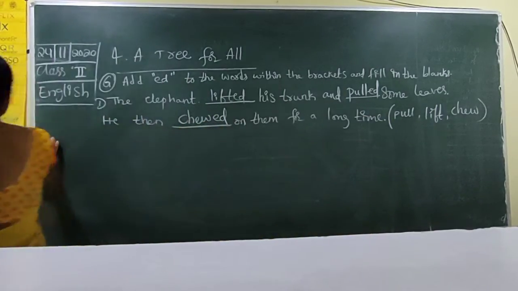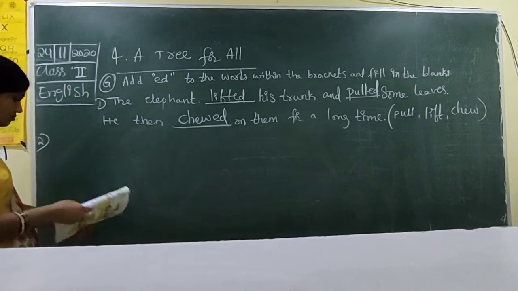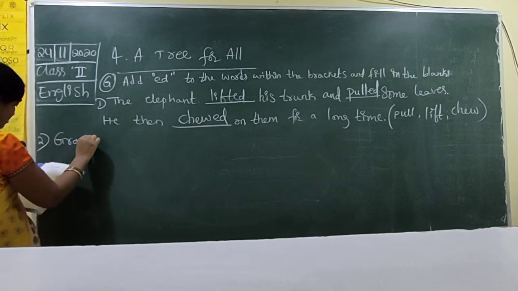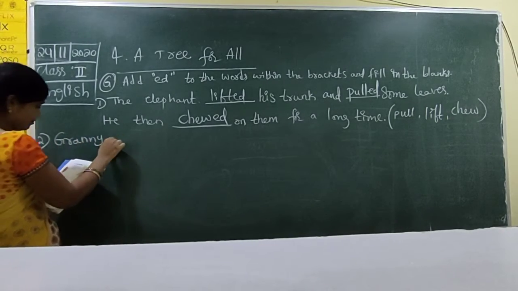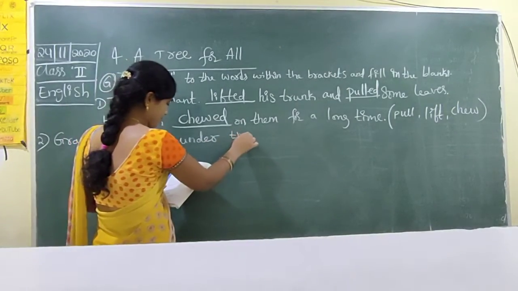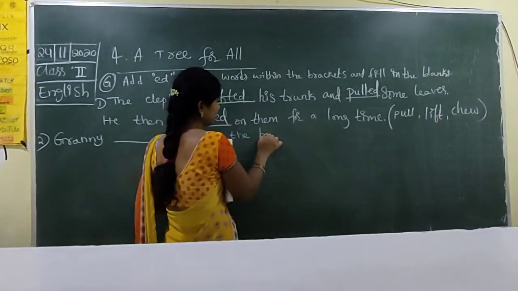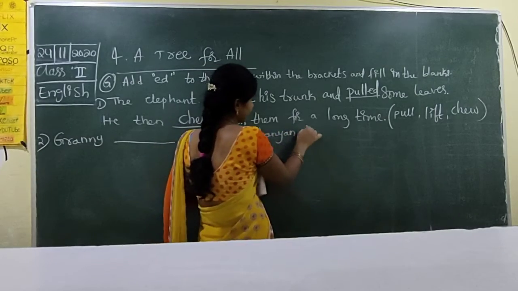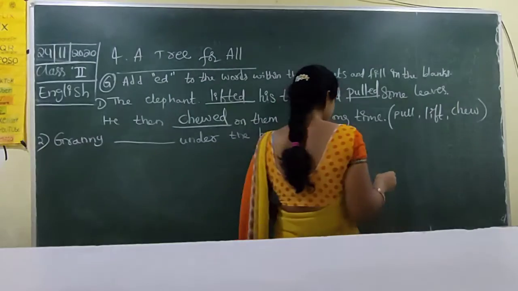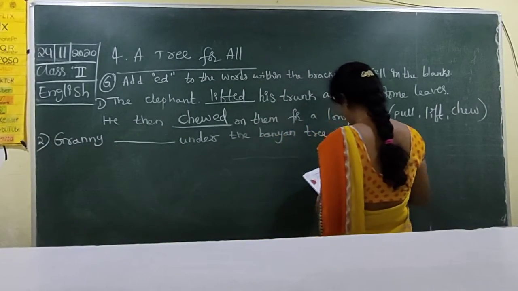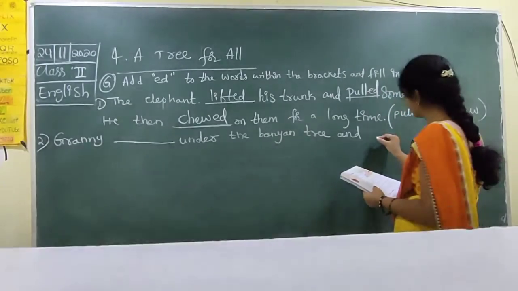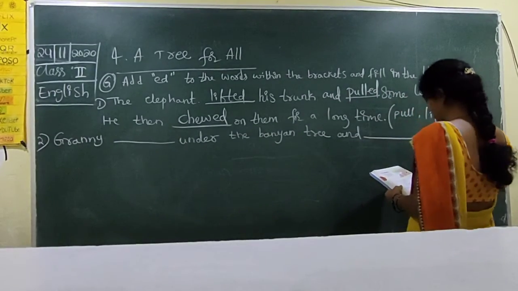Next. Granny dash under the banyan tree and dash to music.